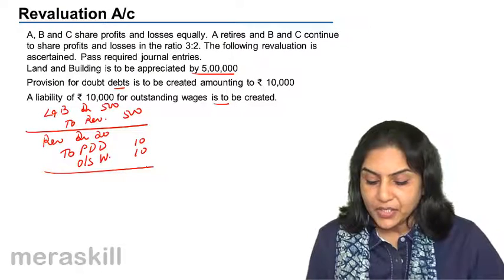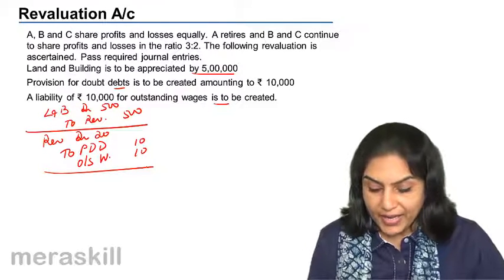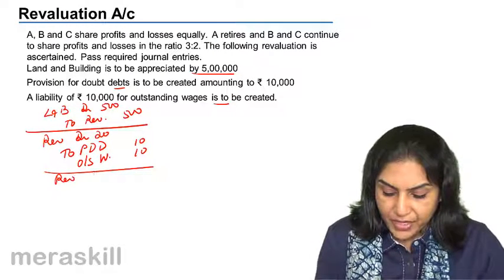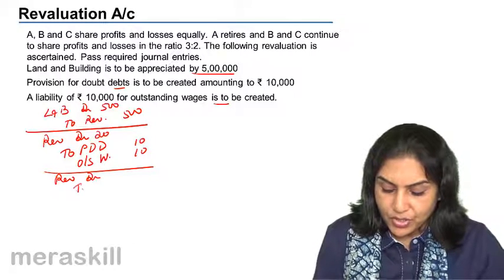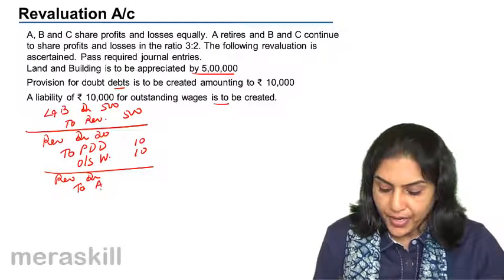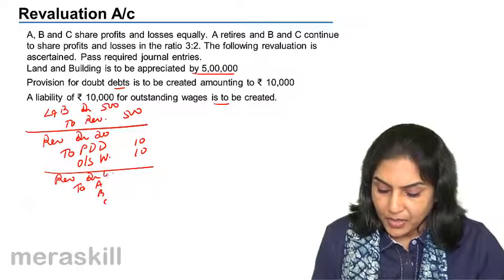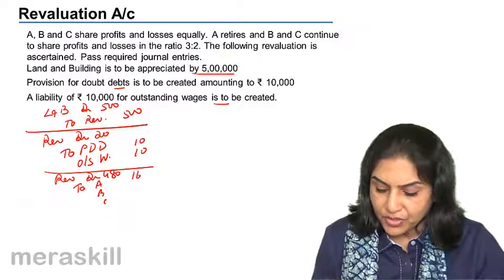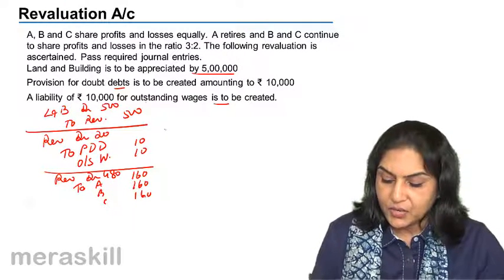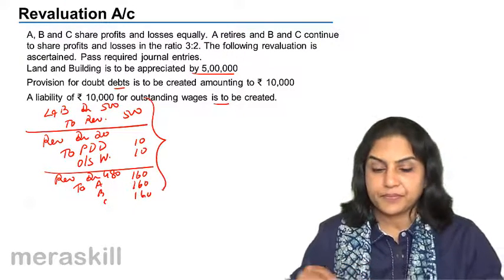Therefore, what do we get? We get a profit of 4,80,000. This profit, the revaluation account is closed by transfer to A, B and C. Amount 4,80,000. Therefore, 1,60,000, 1,60,000 and 1,60,000.